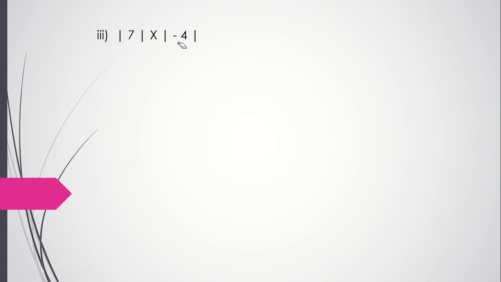Mod of 7 into mod of minus 4. Here mod of 7 is going to be 7 and mod of minus 4 is going to be 4. So students, it is very easy, not at all difficult or confusing. You just have to remember, mod of any number, irrespective of whether it is positive or negative, is going to be positive only. That's it. And mod of 0 is going to be 0. So mod 7 here is 7, mod minus 4 here is 4. So 7 into 4 we will get.